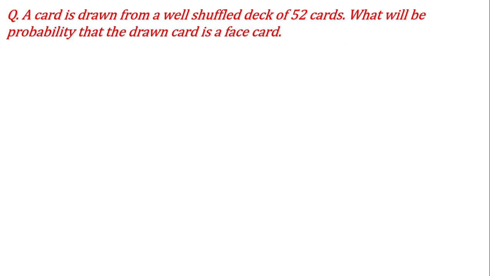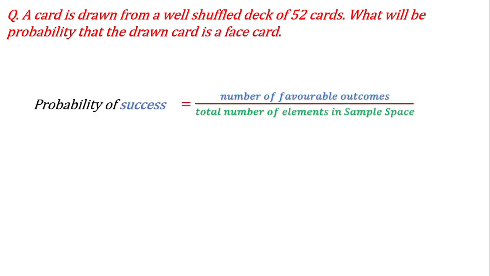Now let's talk about another question, for playing cards. A card is drawn from a well shuffled deck of 52 cards. What will be the probability that the drawn card is a face card? I have explained this also. How many total cards are there? 52 cards. And how many face cards are there altogether? 12 face cards. So if you write it in the simplest form, what will you get? You will get 3 over 13. It's very important to write the fraction in the simplest form.